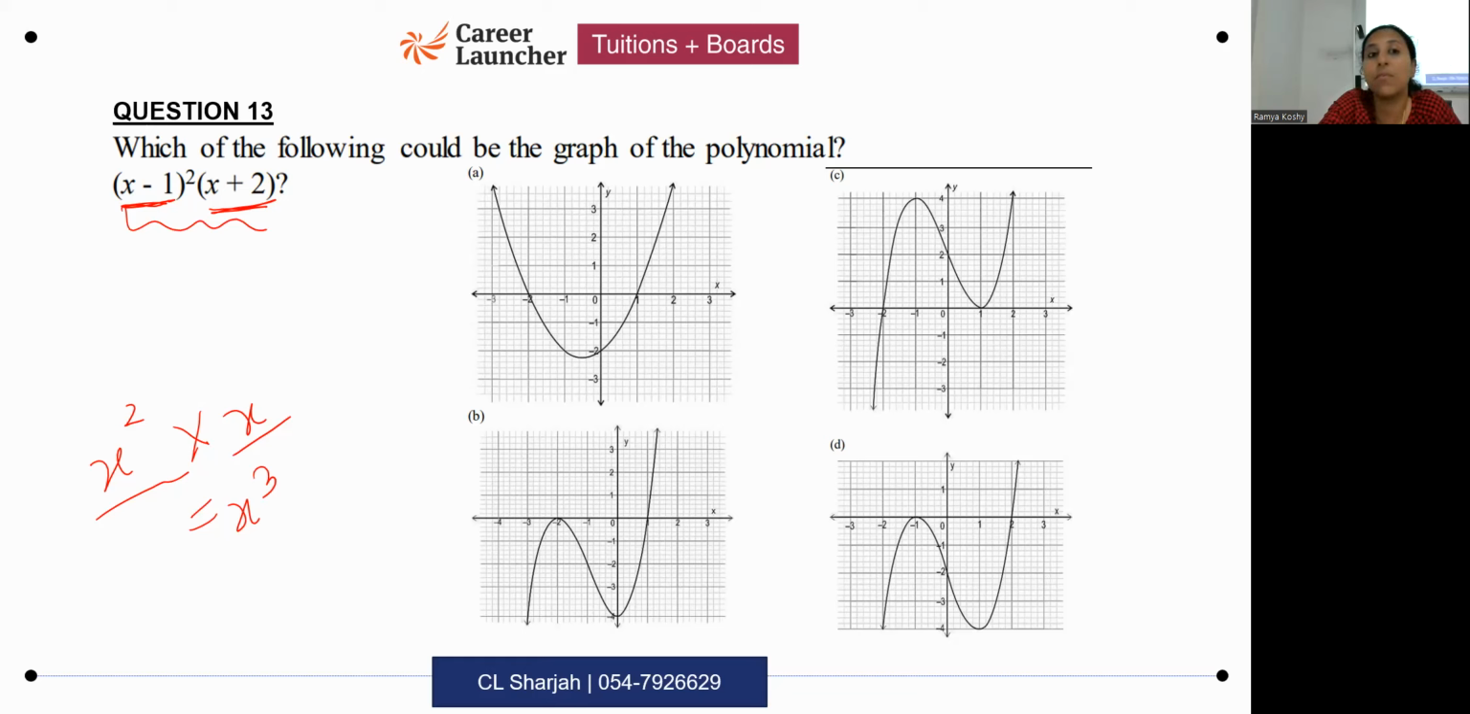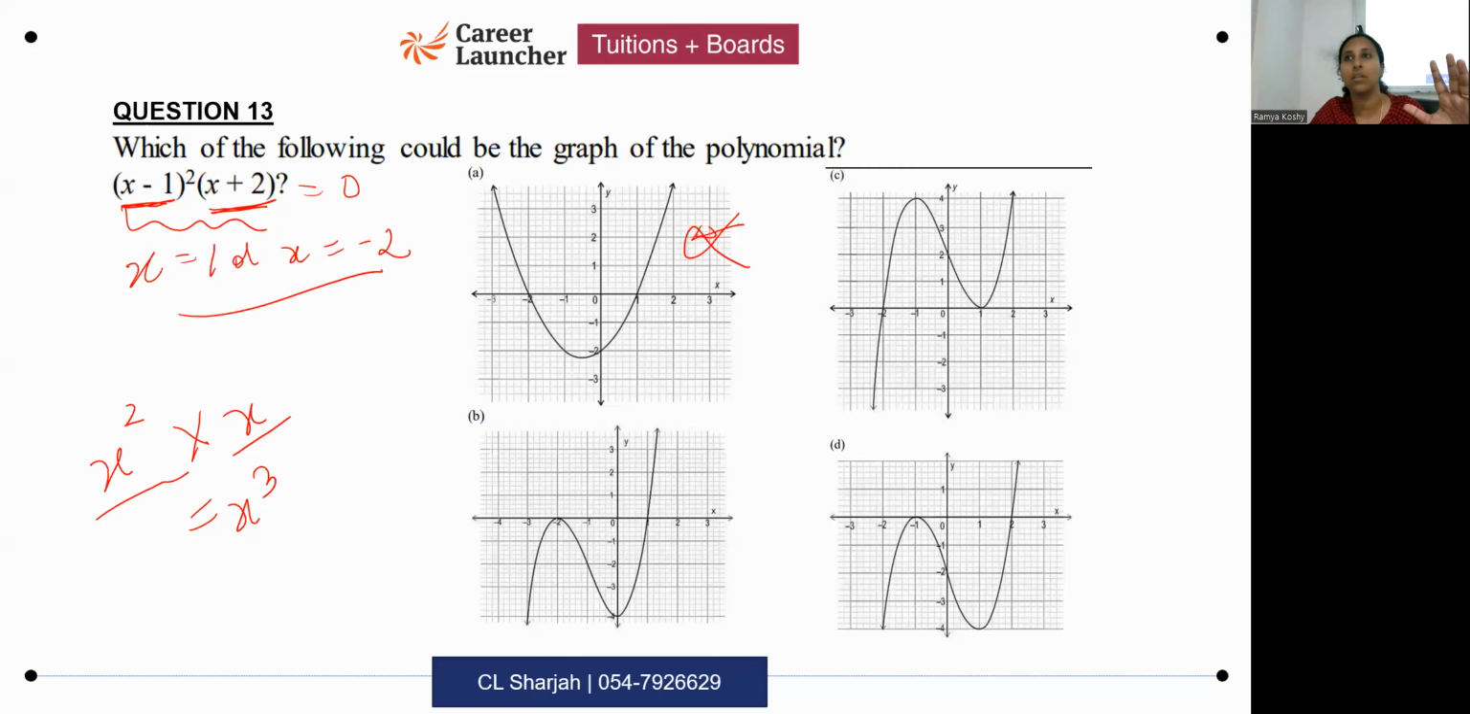I understand why some of you would have written this, because when you put this equal to 0, you get x equals 1 or x equals minus 2. So when you look at it, there are two zeros, and you must be thinking 2 zeros means quadratic. No, not necessarily. Remember this concept properly. A quadratic polynomial has maximum 2 zeros. It could have 2 zeros, it could have only 1 zero, and it is also possible that it has no zeros.